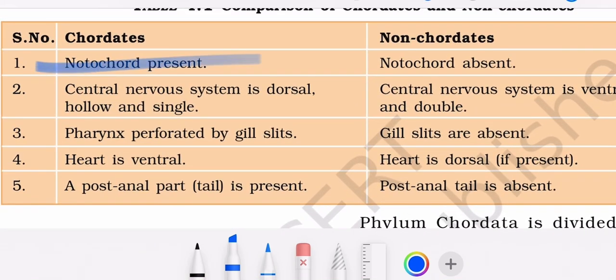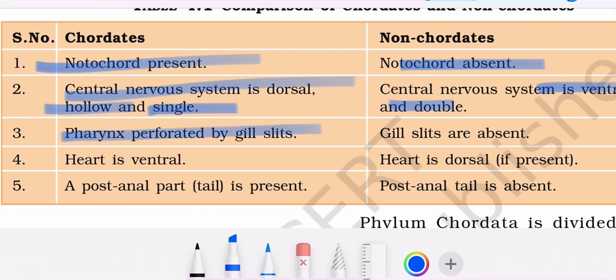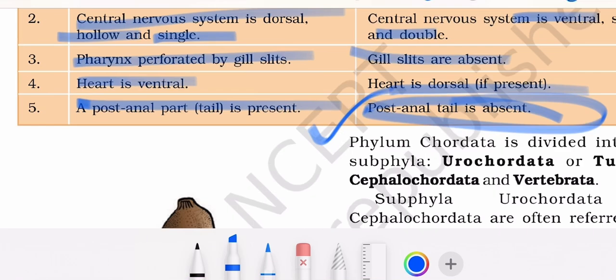Notochord: present in chordates, absent in non-chordates. Central nervous system is dorsal, hollow, single in chordates; ventral, solid, double in non-chordates. Pharynx is perforated by gill slits in chordates; gill slits are absent in non-chordates. Heart is ventral in chordates, heart is dorsal in non-chordates. Post-anal tail is present in chordates, and this is absent in non-chordates.